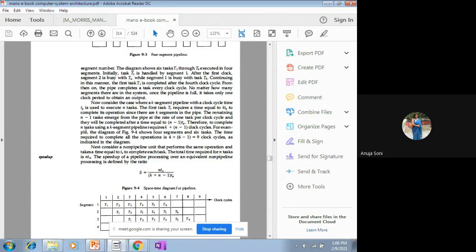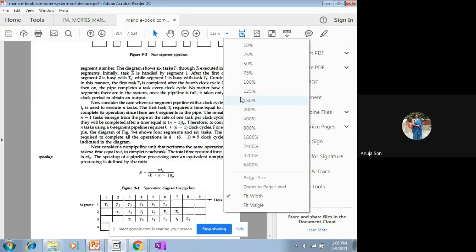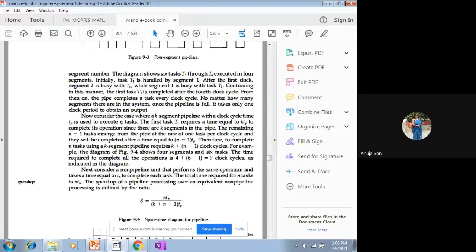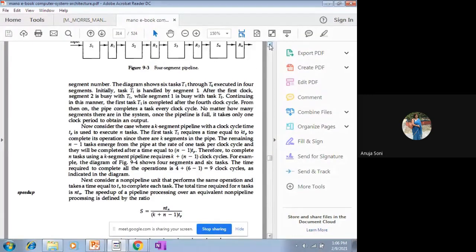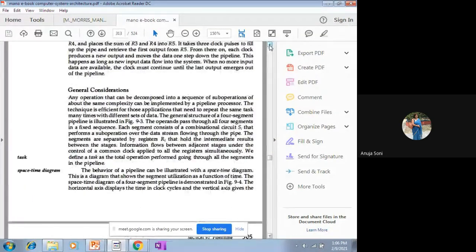Whenever you have n number of tasks and k number of segments, how to predetermine how many clock cycles or clock pulses will be needed? The formula is k plus n minus 1, where n refers to the number of tasks and k refers to the number of segments.